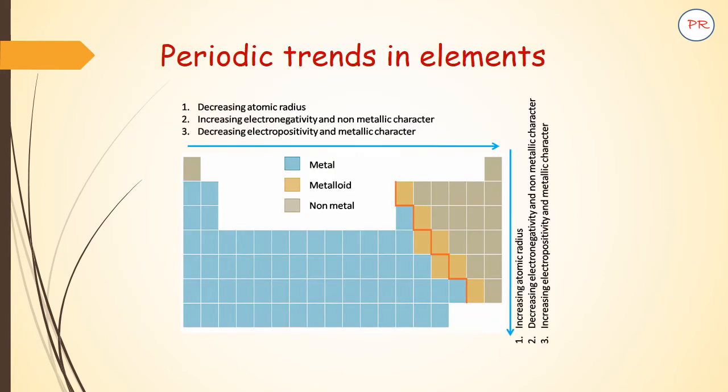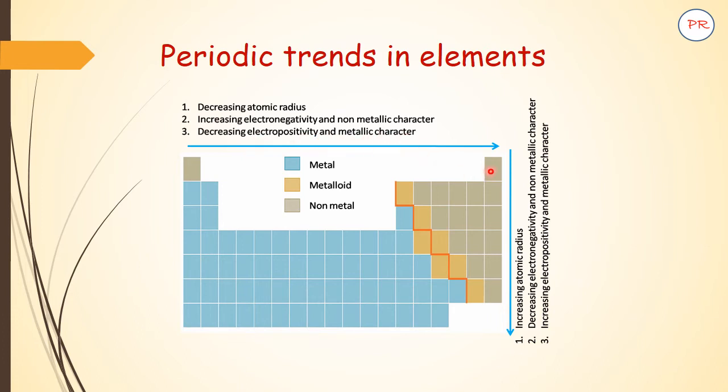Now you have to remember this diagram which talks about periodic trends in an element. As we move from left to right in a period, there is a decrease in the atomic radius. As a result, there is an increase in electronegativity and non-metallic character. In other words, there is a decrease in electropositivity and metallic character.